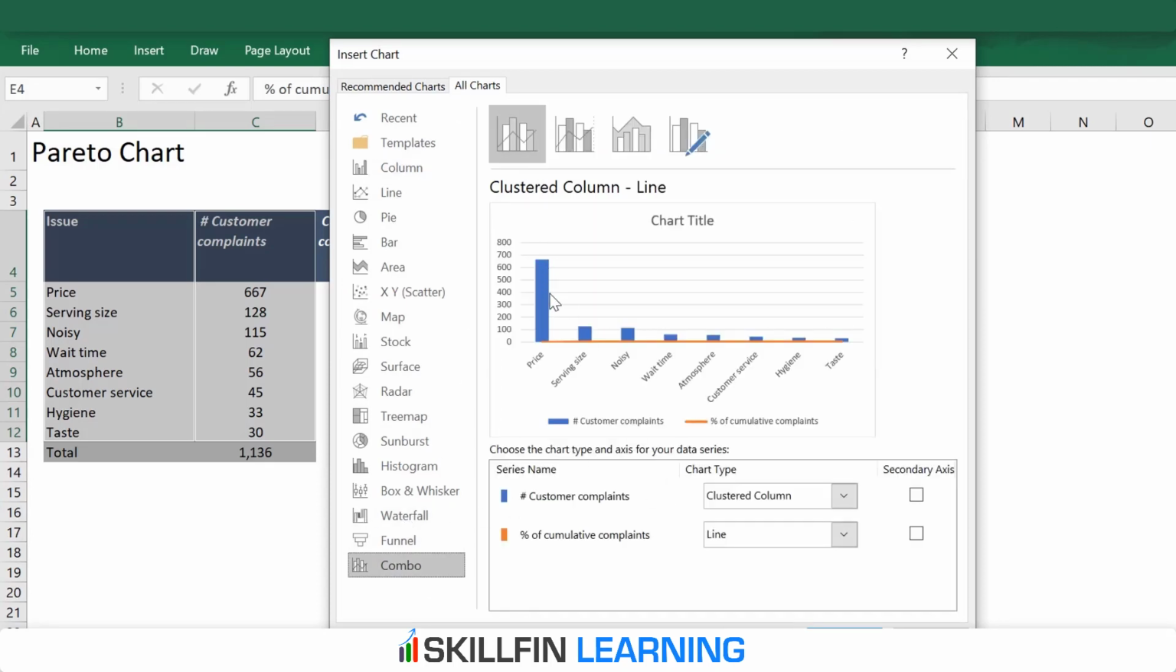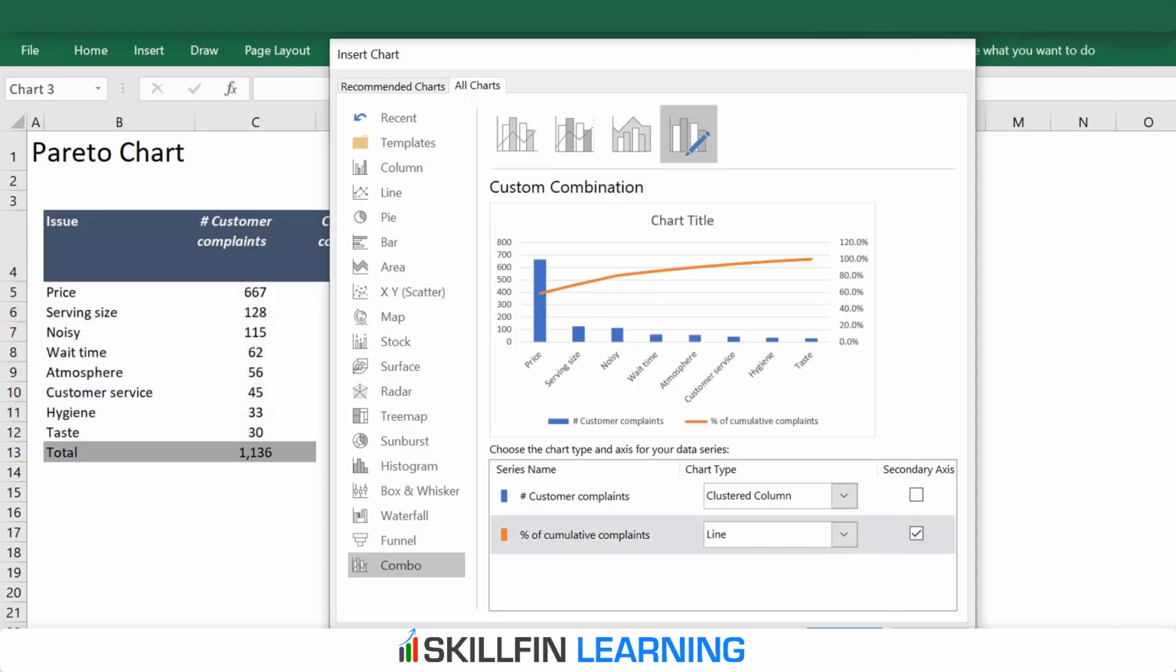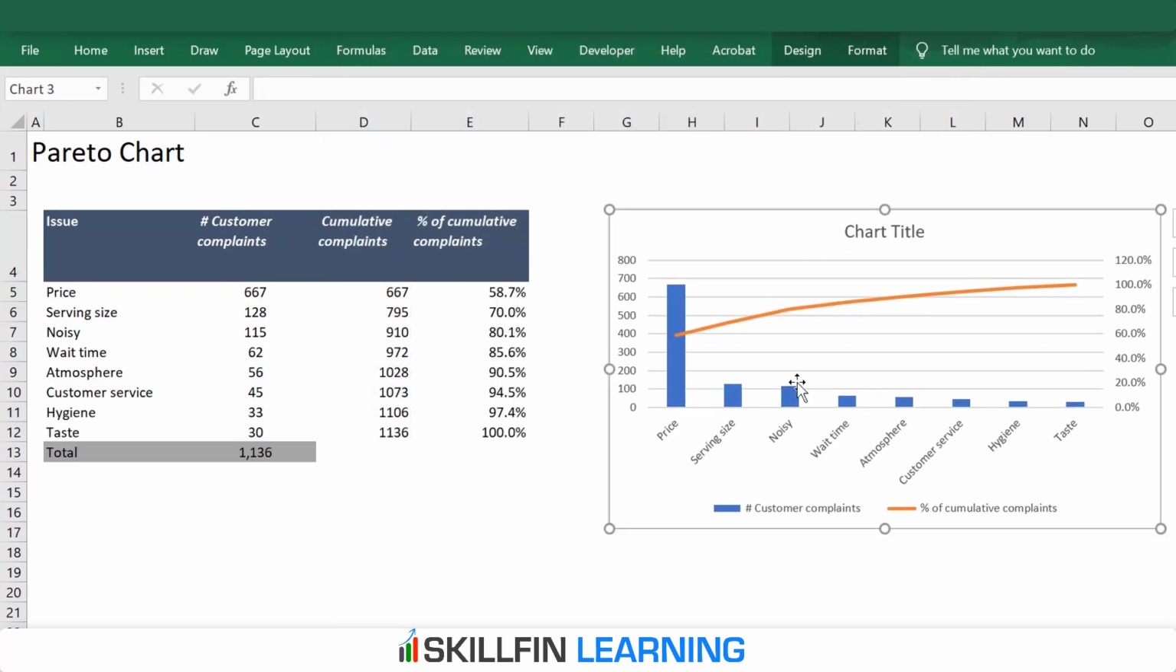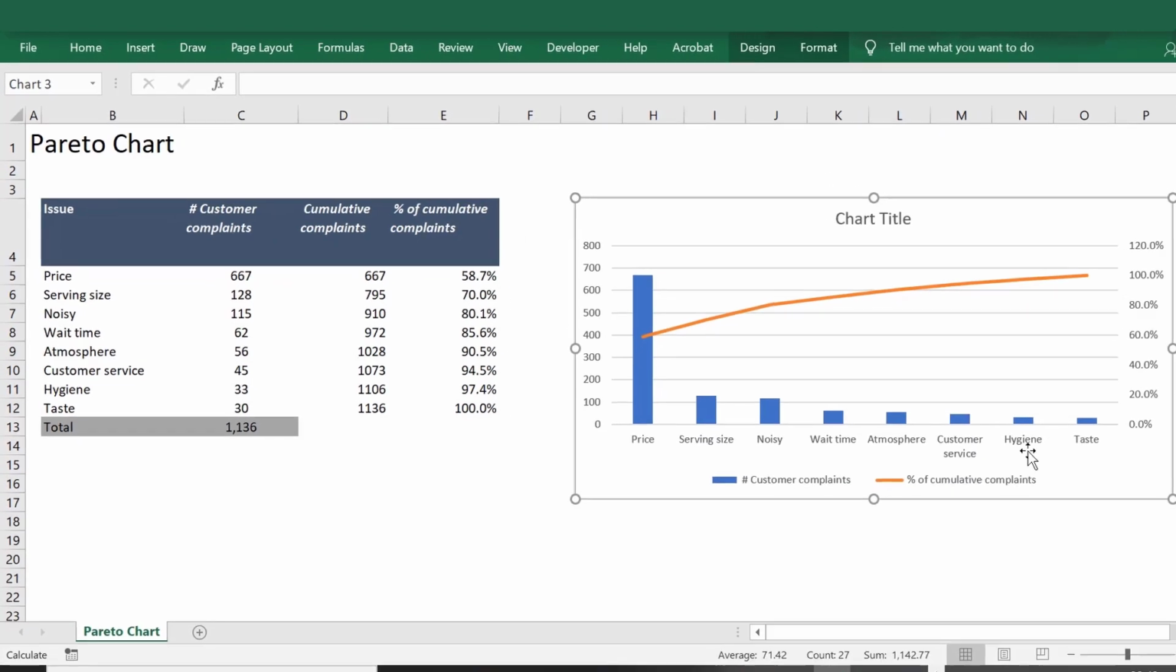Here we have a combo chart with the bar showing the number of complaints and the line showing the percentage. The bars are on the y-axis. To show the cumulative percentage, we'll insert a secondary axis. Click OK. So we have the combo chart. We'll do a bit of formatting. So we'll stretch the chart a bit.